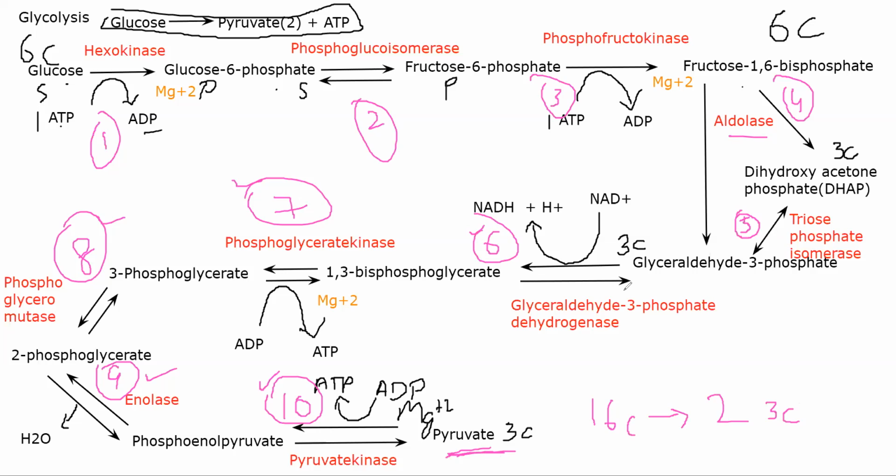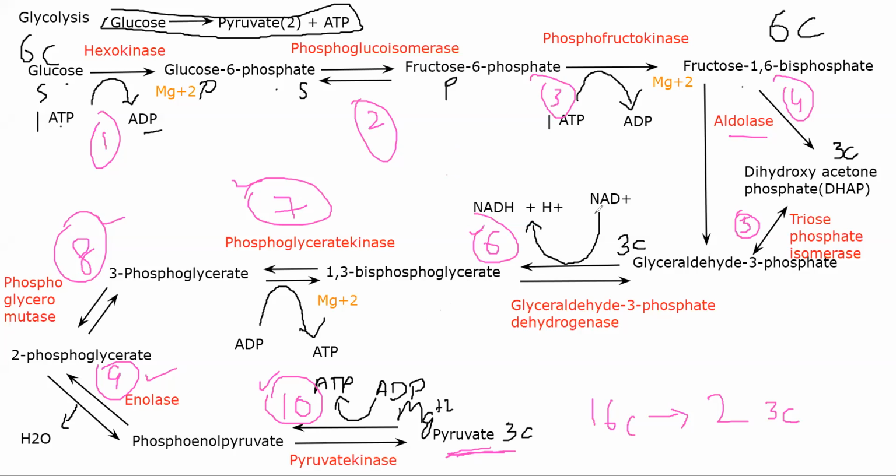Now from reaction 5, what is happening is glyceraldehyde 3-phosphate will dehydrogenate. It will lose two hydrogens and you end up having NADH plus H plus. So this H plus technically should be like this. I'll draw it so that it is easier for you. Okay, I don't think I can do that, but that H plus is something like this basically.